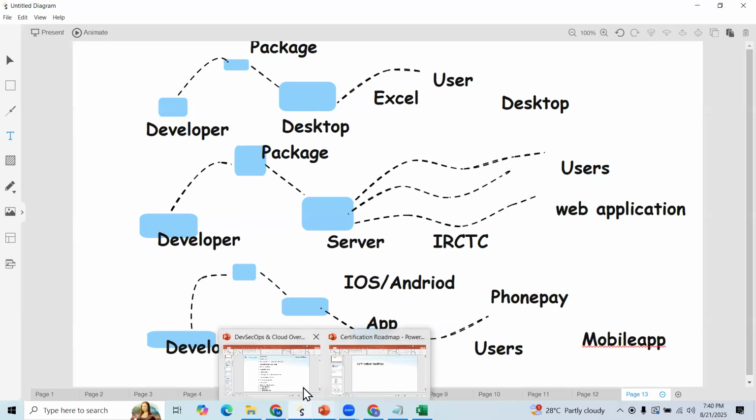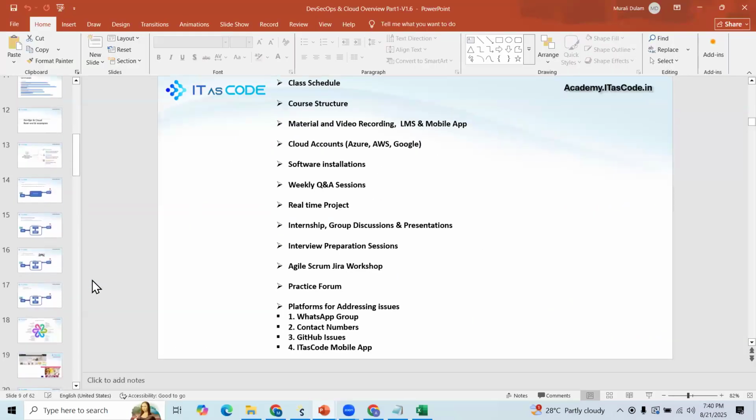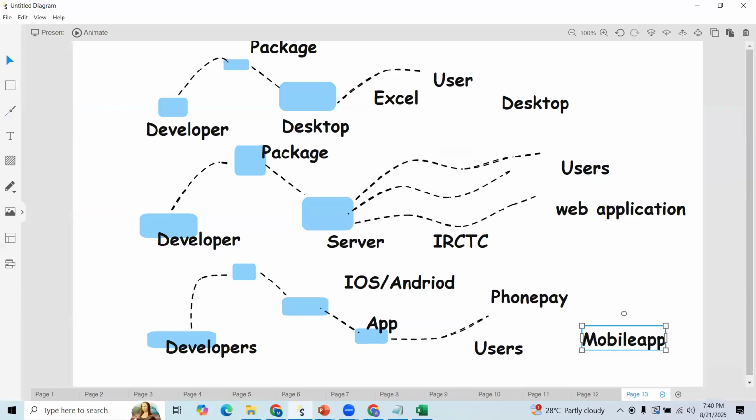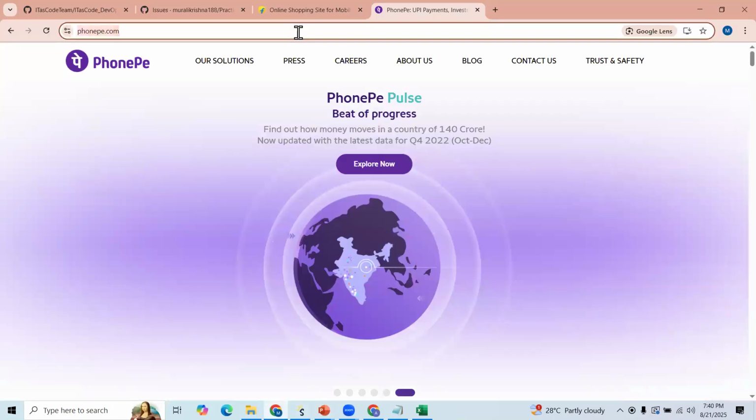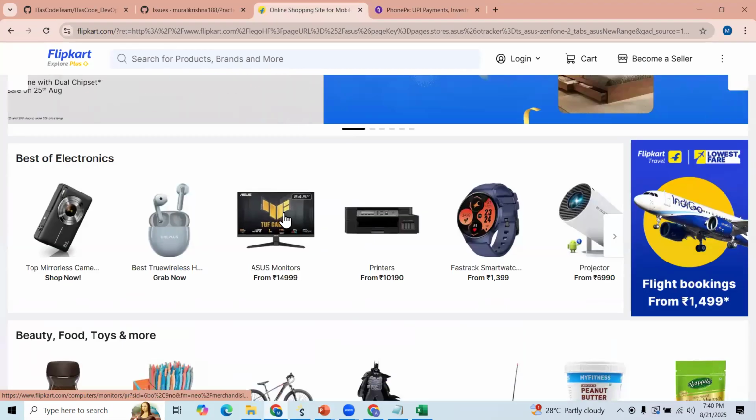Now, next steps. So these are all the steps we observed, and now let us observe a simple use case. Let us see. Now we are trying to access Flipkart, and one of the products we are trying to purchase.